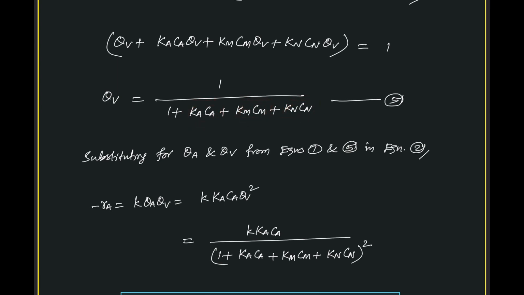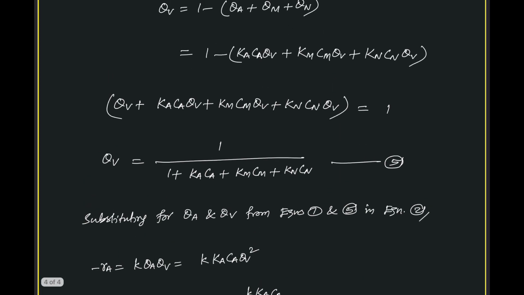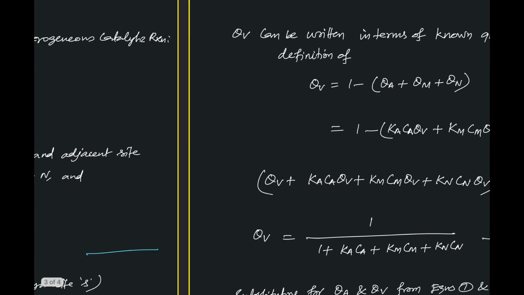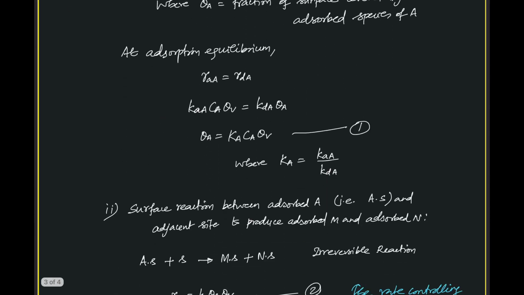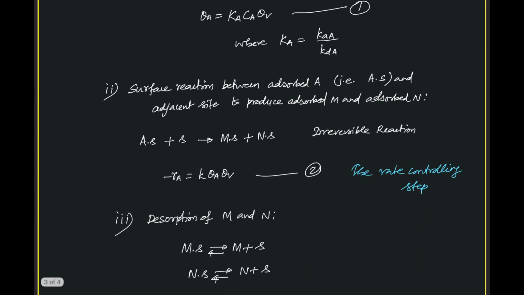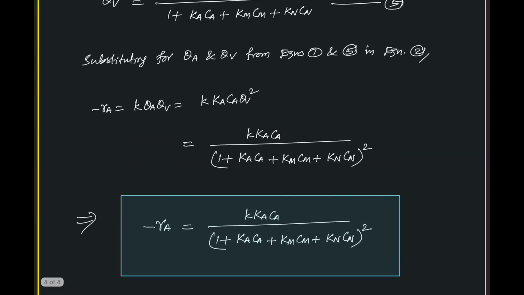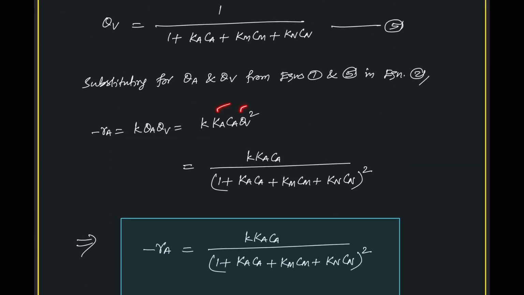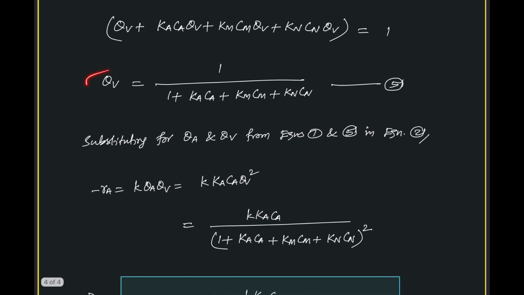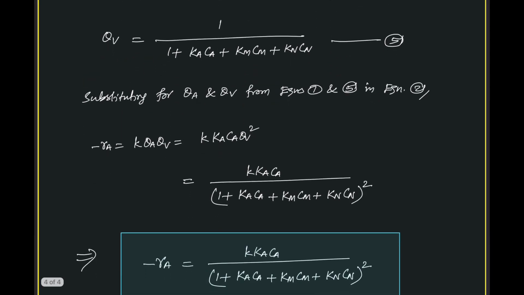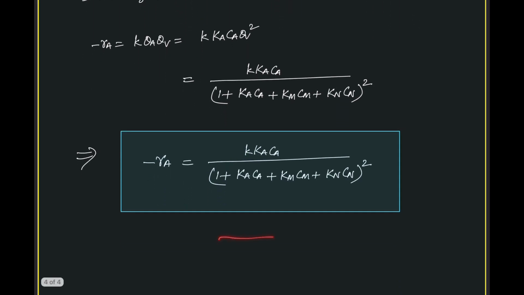So here we need to substitute into the equation we already have. So this is the rate controlling step, which is having K θA θv. So θA is already available, which is Ka Ca θv, and an additional θv is there. So we will have Ka Ca θv squared. So θv is available, so we are substituting that, and we have θv squared in that. There is this term in the denominator with the square. So this is the final expression.